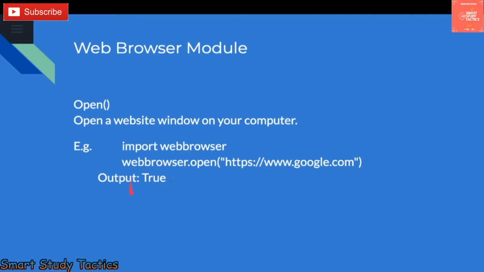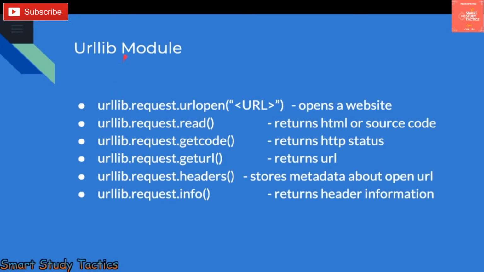So this is the thing that you have to understand. Now the next module, the urllib module. It is urllib.request, a complete module. The name is urllib.request. After that you can use urlopen, read, getcode, geturl, headers and info, and these are the definitions of what they will do.